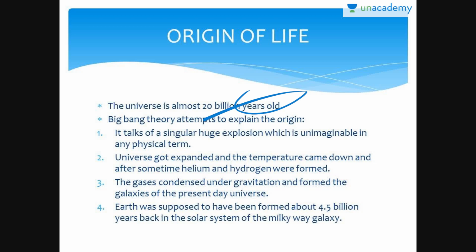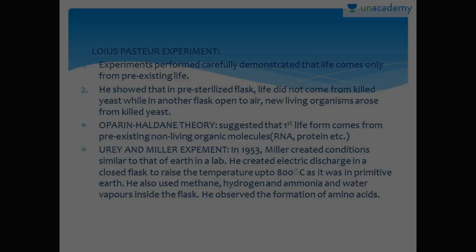Hydrogen and helium formed sometime later. The gases condensed under gravitation and formed the galaxies of the present day universe. In the solar system of the Milky Way galaxy, Earth was supposed to have been formed about 4.5 billion years ago. So this is what the Big Bang theory explains.